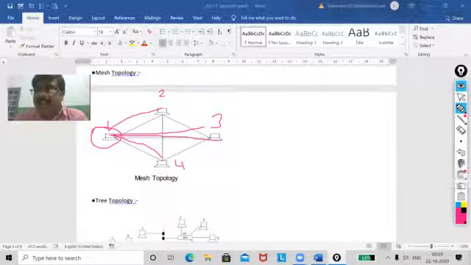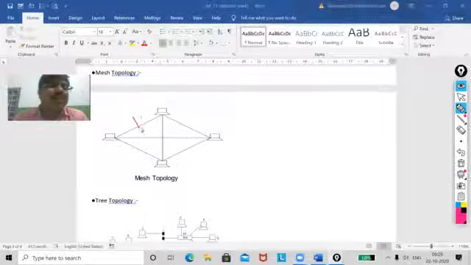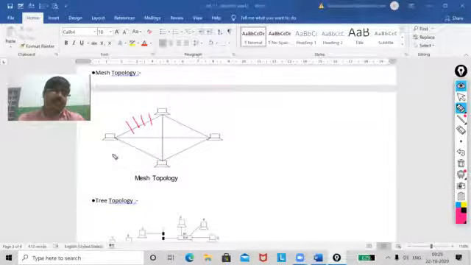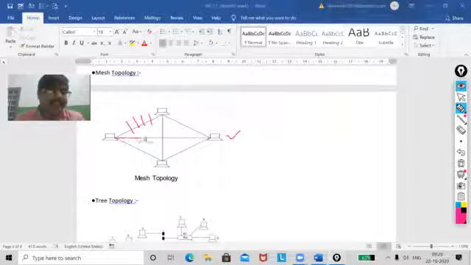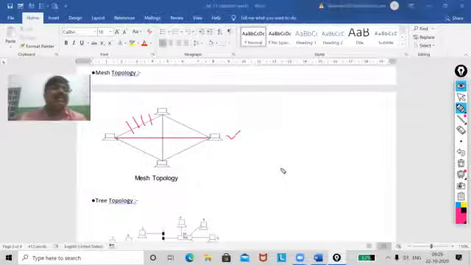It means that if, suppose, this cable has been cut by a rat, will I be able to send my data to this one or not? Yes, a dedicated line is here. I can send it. So this is the benefit of your mesh.